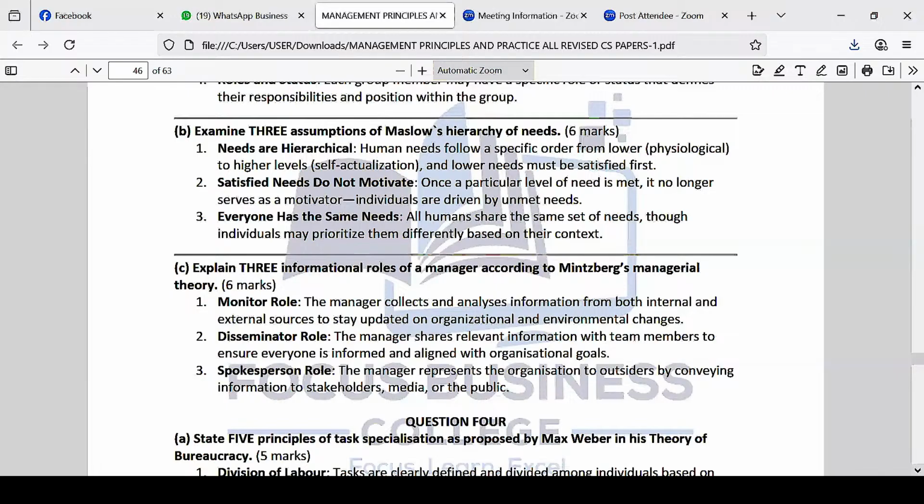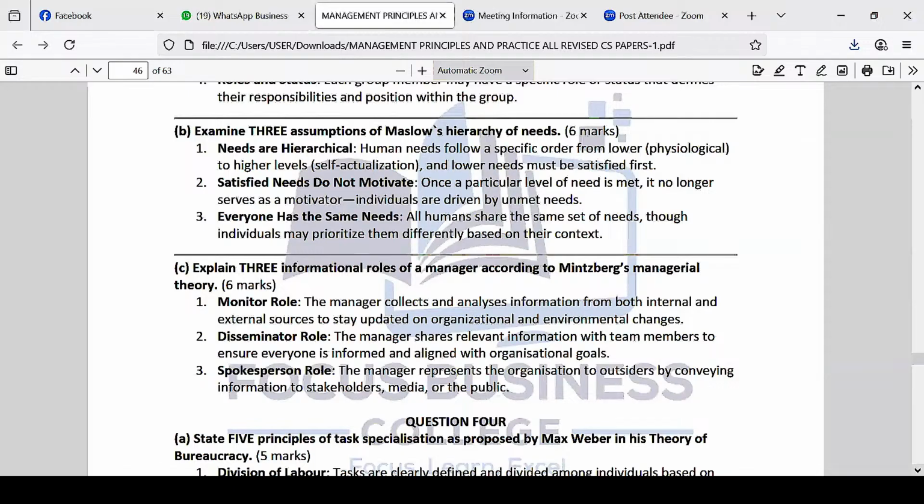Now, for example, money. Even those who have excess money still need money. So the question is, if you are worth $10 million, you multiply with the Kenyan money, that's a lot of money. But you still look for money. The question is why? Even if you sit down, you can still live a very good life daily until you die without spending any money. But why do you still look for more?